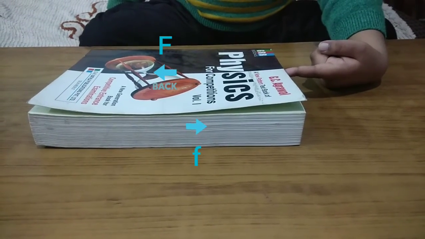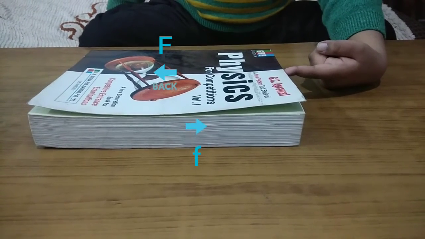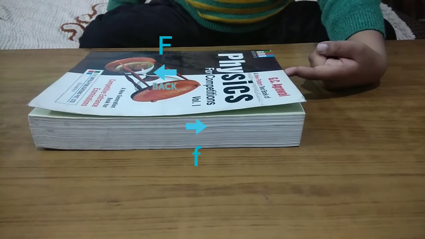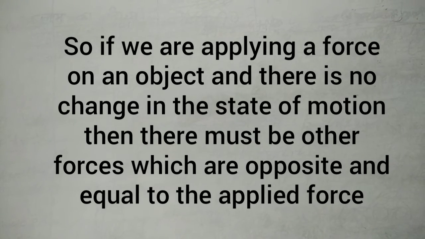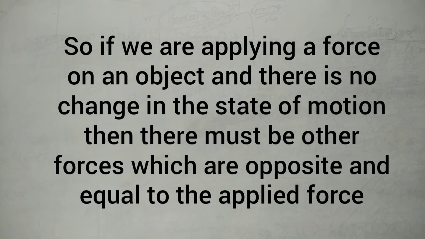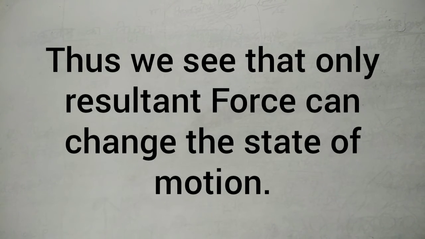Sometimes frictional force, which is opposite to the applied force, is equal to the applied force. Then the object does not move. So if we are applying a force on an object and there is no change in the state of motion, then there must be other forces which are opposite and equal to the applied force. Thus we see that only the resultant force can change the state of motion.